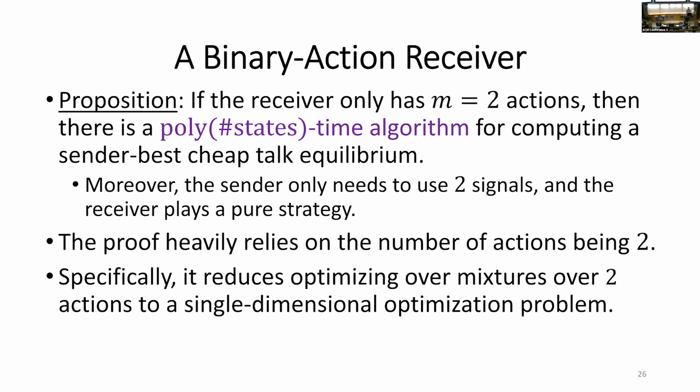And this equilibrium is very simple because it only uses two signals, and moreover, the receiver always uses just a single action as the best response, so the receiver plays a pure strategy. But unfortunately, this proof essentially reduces the optimization problem to a single-dimensional one, and therefore it is not generalizable to any higher number of actions, even to three actions.